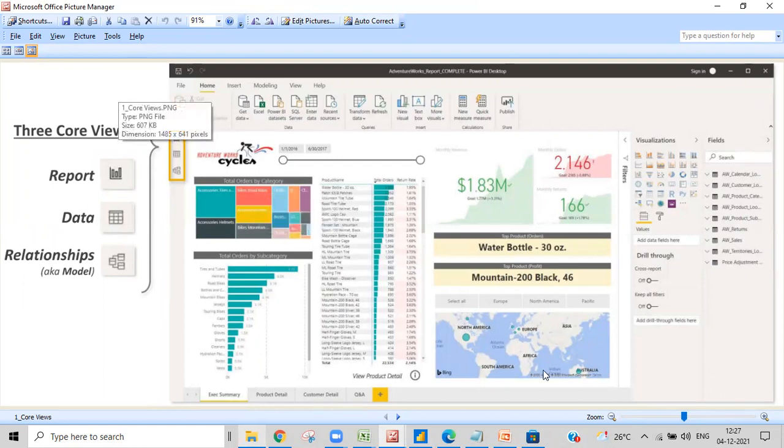Let me give a small brief, and then we will start other basic topics and go through everything in tomorrow's session. Power BI has three main core views, which are report view, data view, and relationship view. These three things, and this is the canvas area where you will work and show the reports, and these are the fields and a lot of other menus over here. This is data view, this is relationship view, and this is the report view, design, whatever it might be.